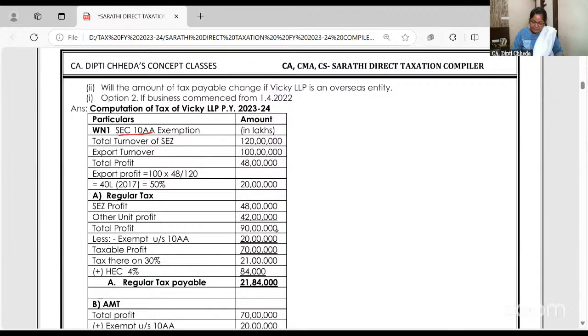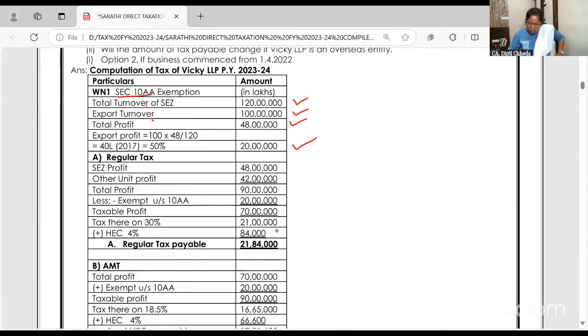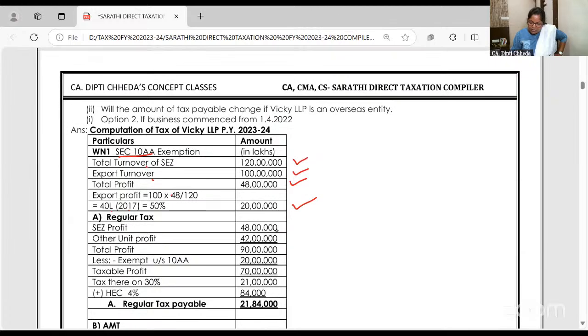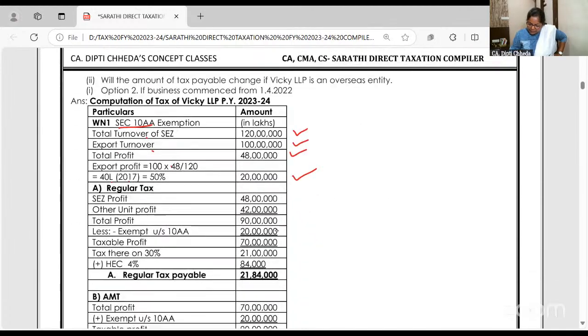SEZ के लिए, total turnover 120, export turnover and total profit is given. So 40 lakhs is the profit, but the unit is set up in 2017. So how much will you take as exemption under section 10AA? Section 10AA में कितना लोगे आप? 20 lakhs. Now, what is your SEZ का profit? 48.